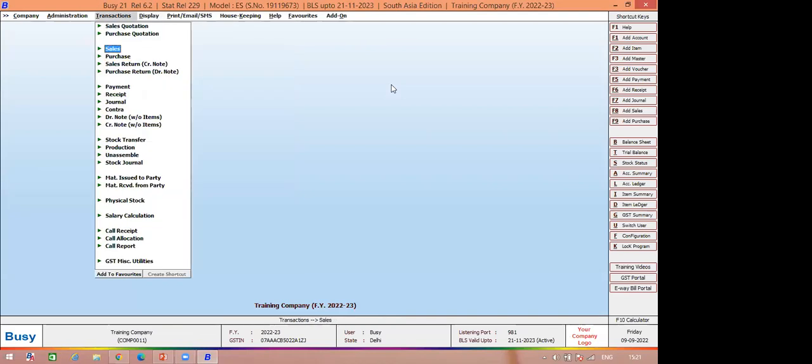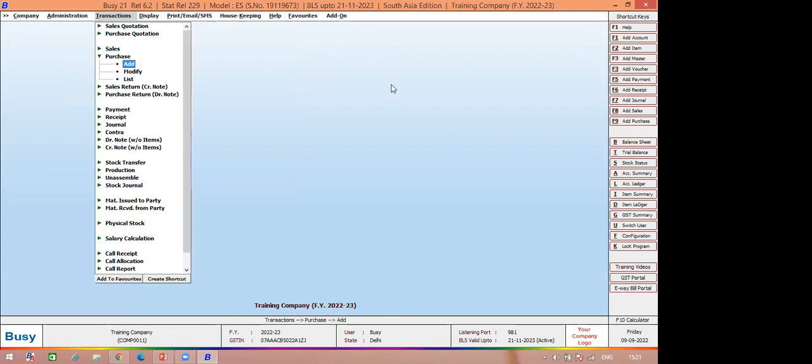And now, if I've done a purchase quotation and I want to pick it on the purchase bill, let's say I got a purchase quotation at the best price. I close the deal and give an order to the XYZ party that I want to purchase. XYZ sent me the product. He has billed it in my name and generated a sale bill. So I will make it a purchase bill, because for XYZ it is a sale bill and for me it's a purchase bill. So I will do the purchase bill.